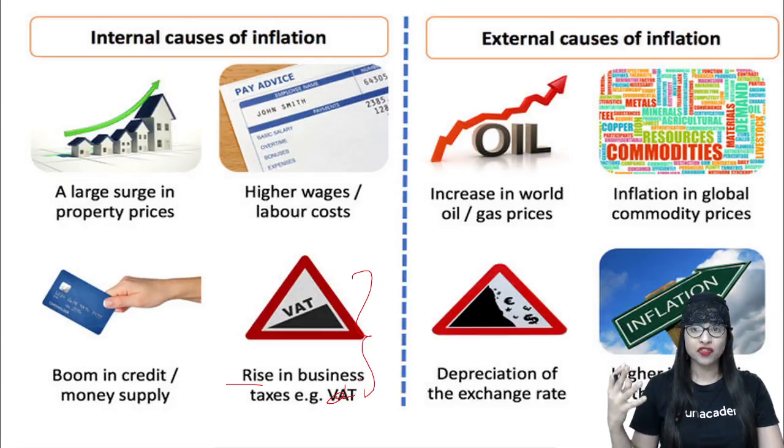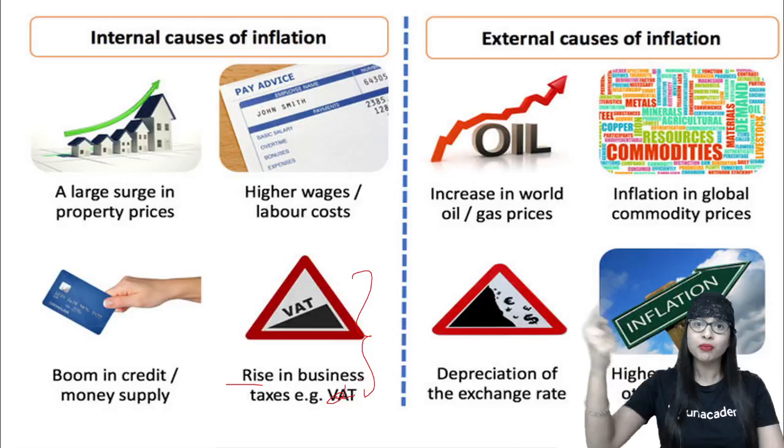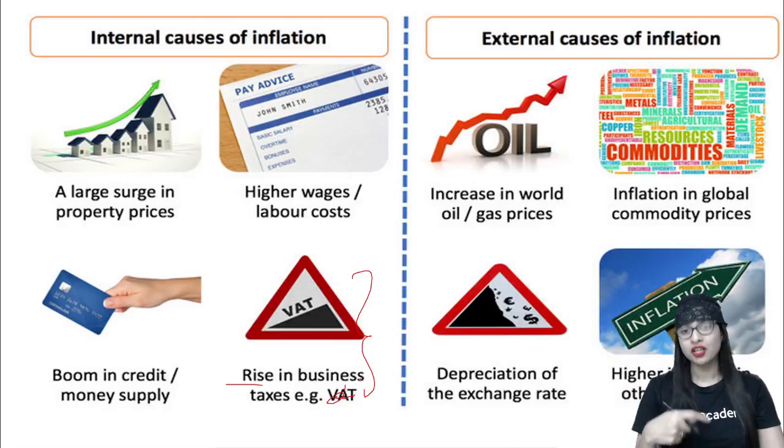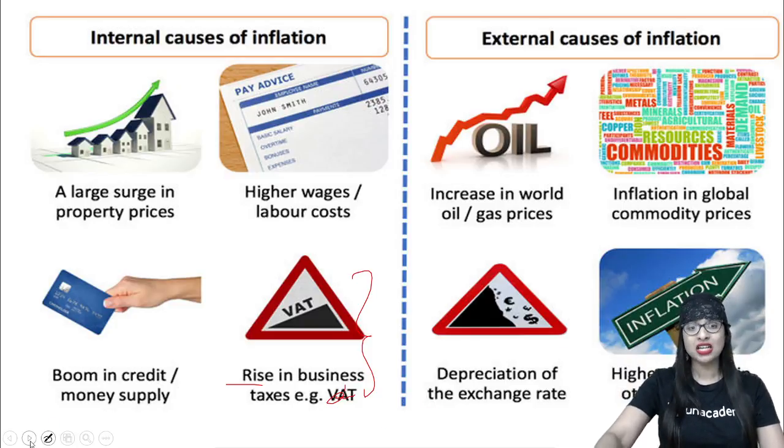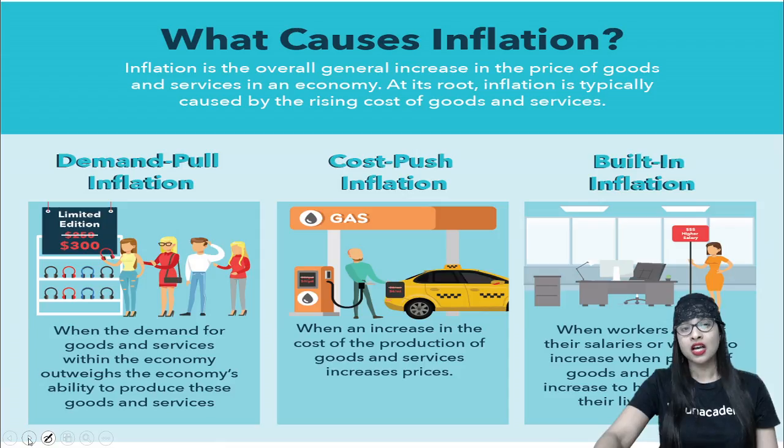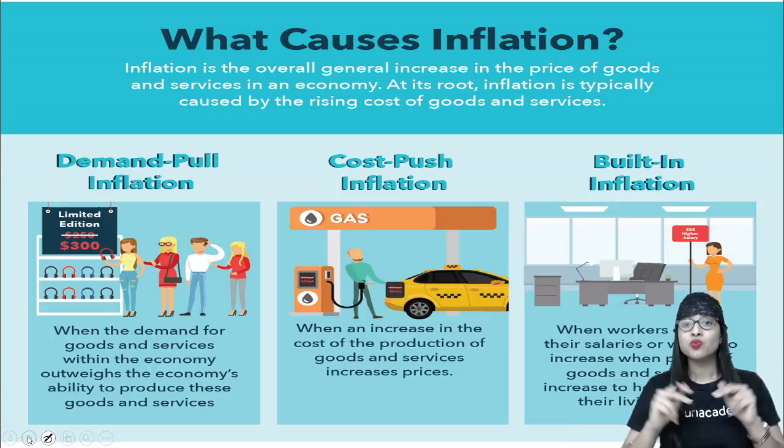With regard to other countries of the world, the oil or gas prices, when that is increasing worldwide, automatically one country, as we depend on other countries for importing and all, we get affected. When the global commodity price increases, again we are having an effect because import is happening, and also depreciation or decrease in the exchange rate. This is just for you to know what are the internal and external causes in a separate way, so you will be able to understand in a better way how it has been affecting our country because of all these factors. Now the next important topic is what causes inflation.